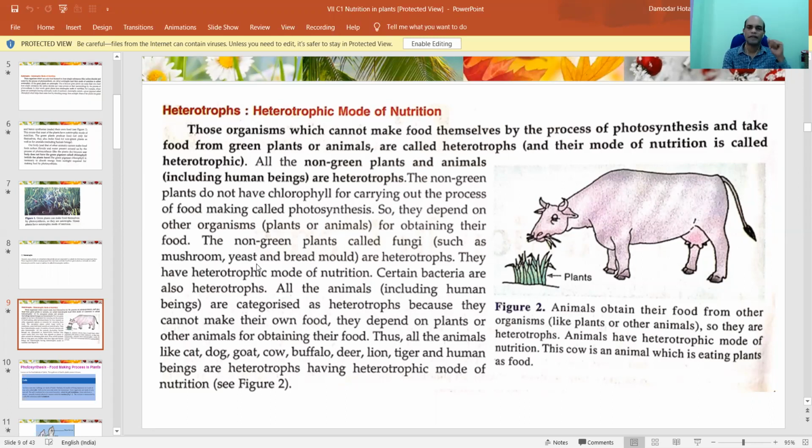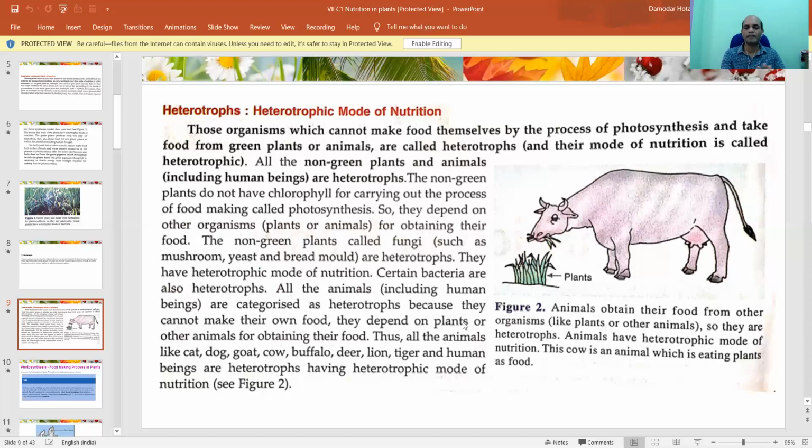Suppose you take a slice of bread and keep it somewhere for 4 to 5 days. Then what happens? The white color of the bread changes into a different color, a greenish color. What is that? These are called fungi. So this yeast, this fungi, this mushroom, all of them, though they are plants, can't prepare their own food, so they have to depend on someone for their food. So they also come under this heterotrophic nutrition group, right?